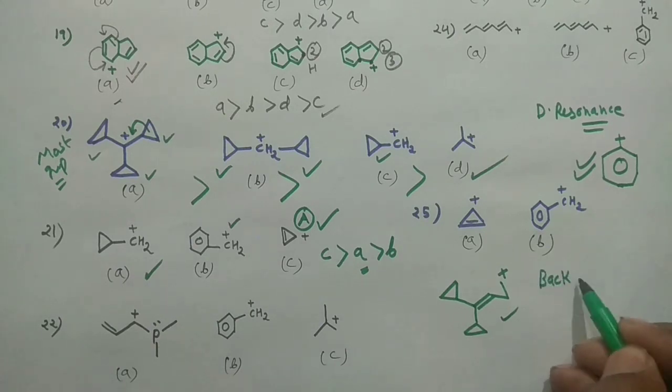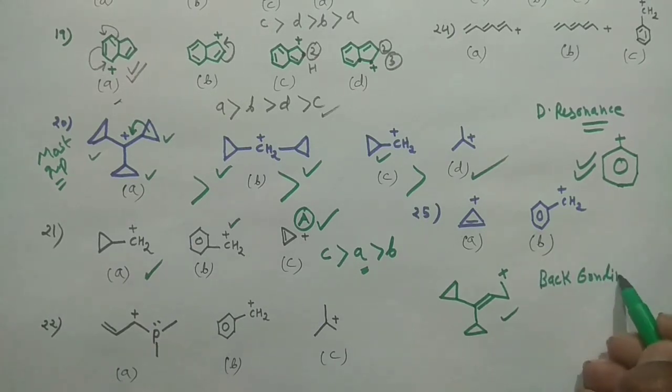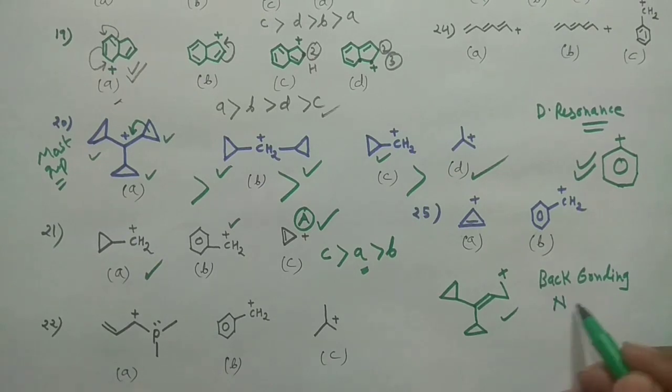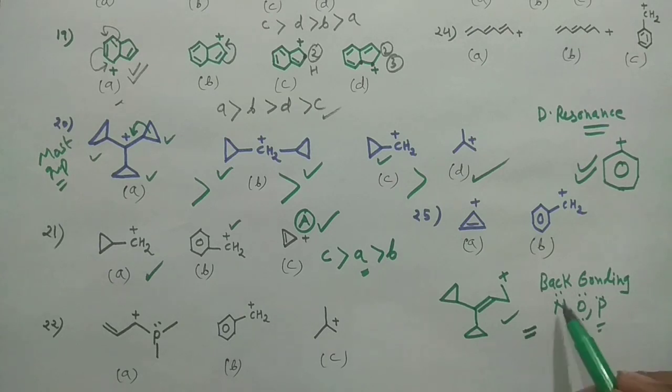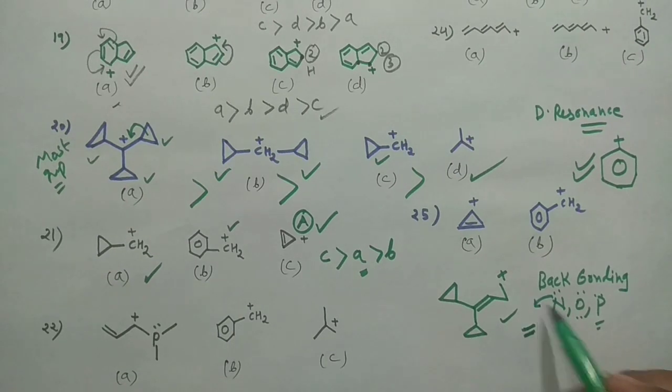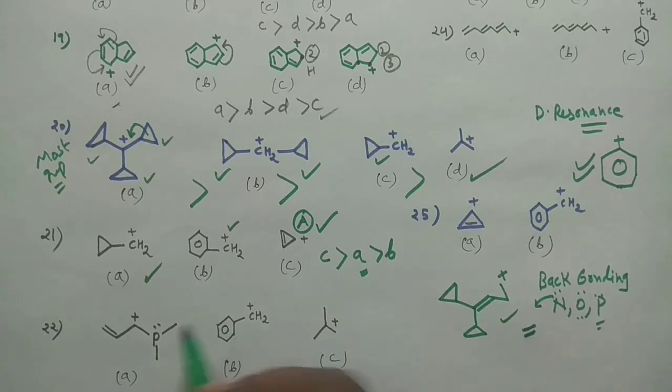Back bonding. Whenever you have nitrogen, oxygen, and phosphorus, they have lone pairs. When they are attached to an unsaturated system, or a system where you have an empty orbital, they very easily donate electrons there. They form the back bonding, pi back bonding. So this phosphorus can actually form the back bonding from here.